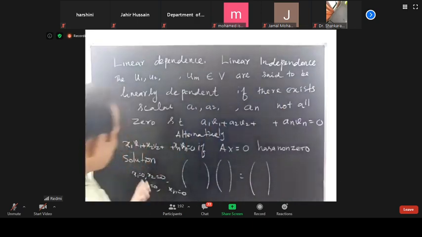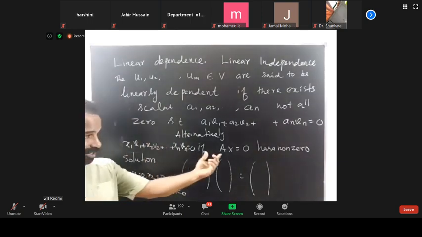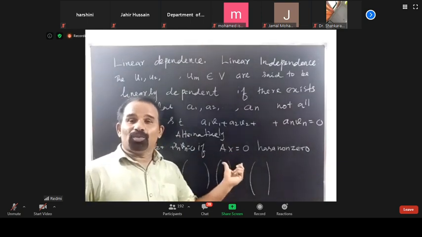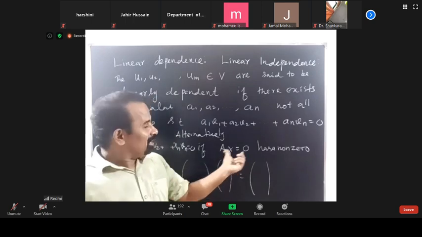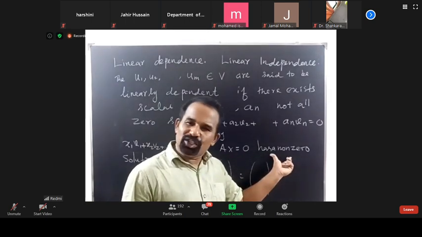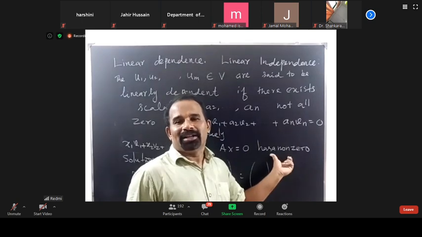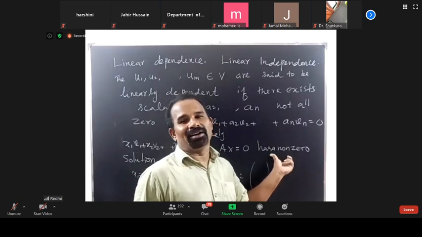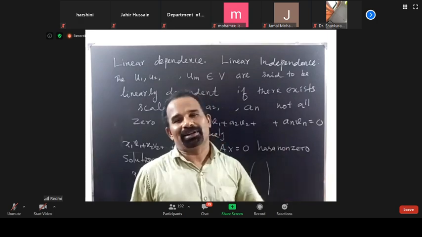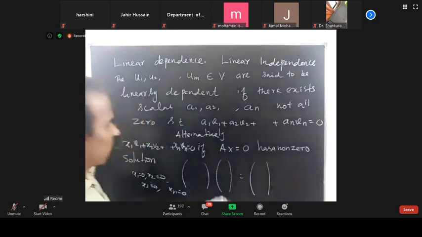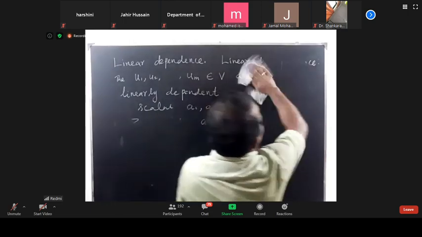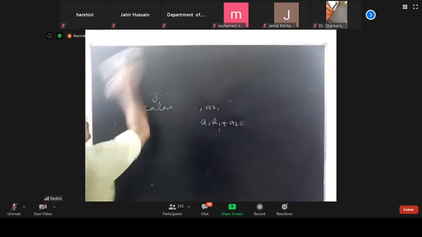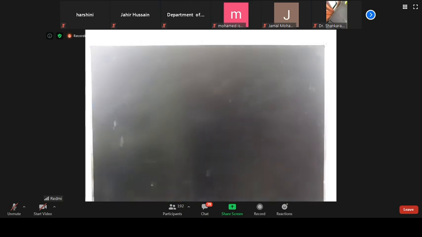Suppose there is at least one non-zero solution; then the vectors are called linearly dependent. That is most important: linearly dependent and linearly independent.